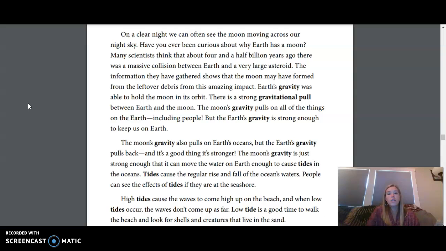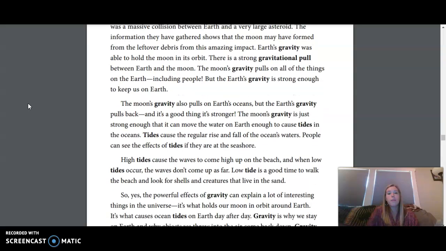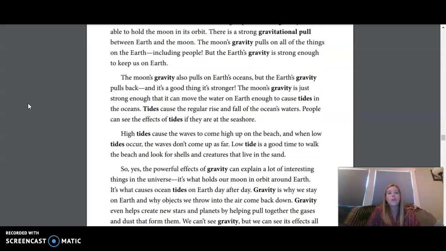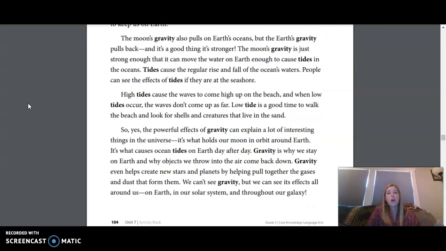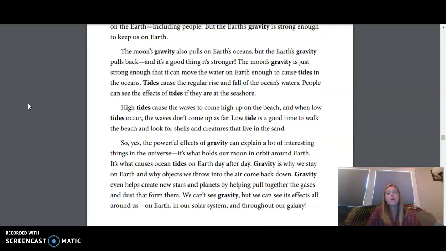There is a strong gravitational pull between Earth and the moon. The moon's gravity pulls on all of the things on the Earth, including people, but the Earth's gravity is strong enough to keep us on Earth. The moon's gravity also pulls on Earth's oceans, but the Earth's gravity pulls back, and it's a good thing it's stronger. The moon's gravity is just strong enough that it can move the water on Earth enough to cause tides in the oceans. Tides cause the regular rise and fall of the ocean's waters.